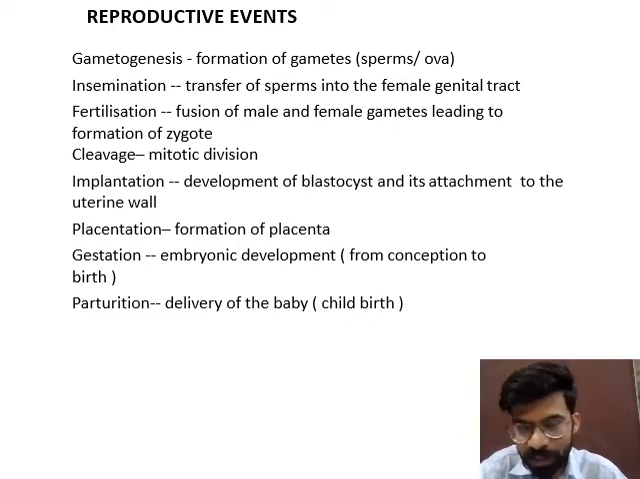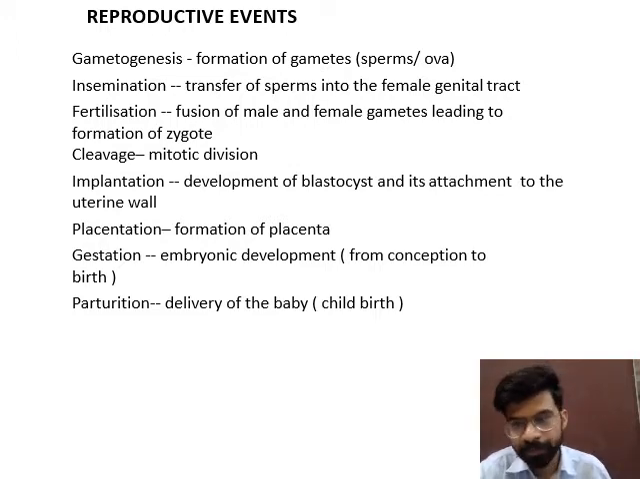These sequences or developmental stages take place in a single gestation period, and the gestation period is about 9 months in a human female. And then parturition is the process of delivering the baby, or childbirth, as it can also be called.